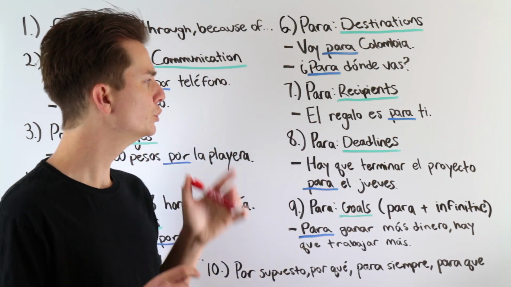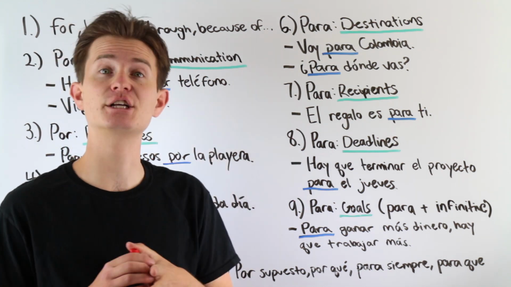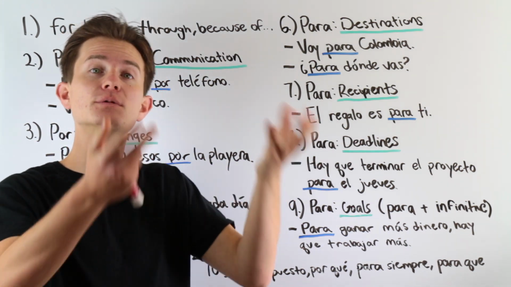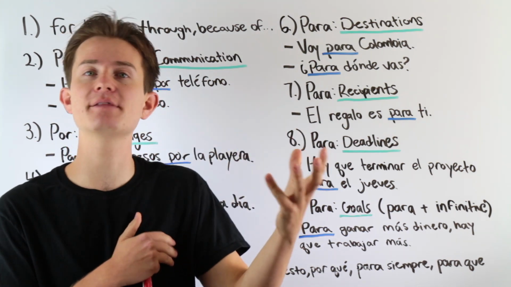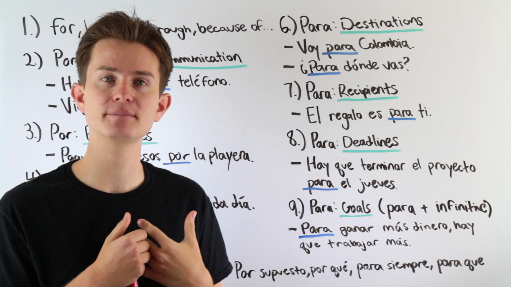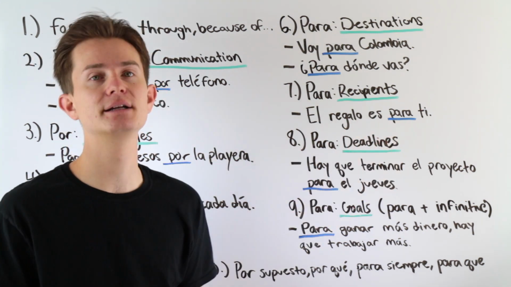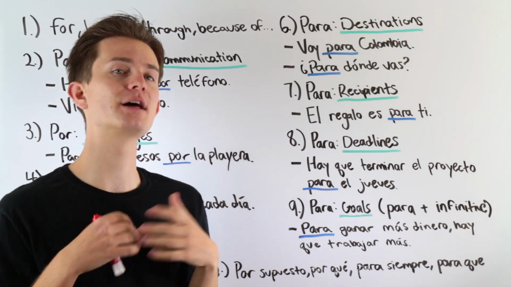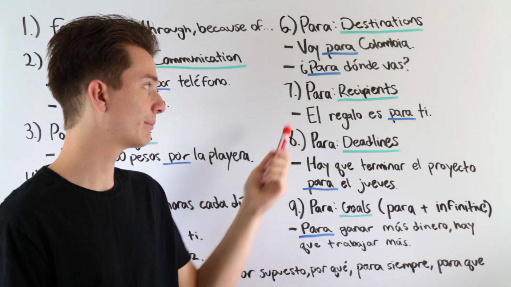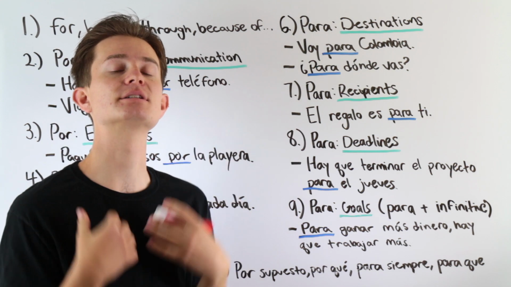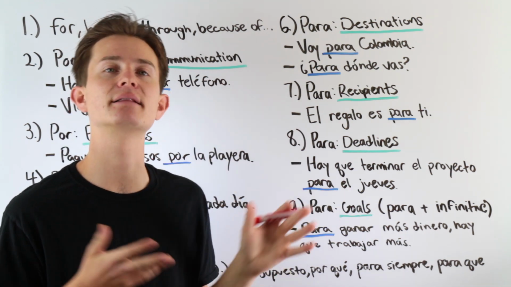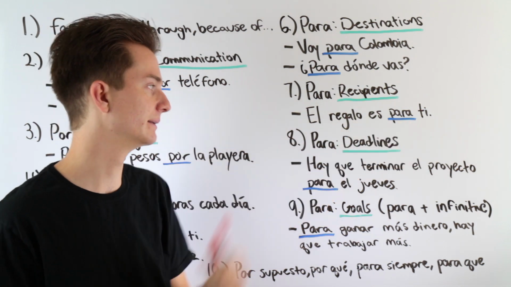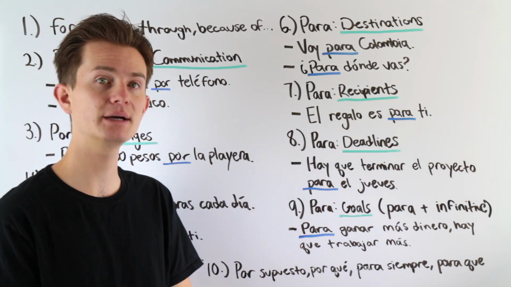Okay? Now, you could argue that this might be an exchange, okay? But in this example, if you're receiving something and not giving back, right, there's no exchange going on, then you're still going to be using para, not por. Remember, if an exchange is happening between two people, then you would use por, whereas in this example, the recipient, right, they're the thing receiving, but they're not necessarily giving back. There's no exchange happening, okay? El regalo es para ti. The gift is for you. Okay, cool.